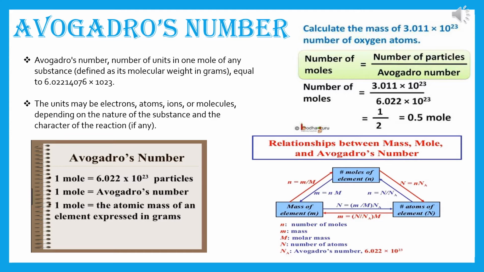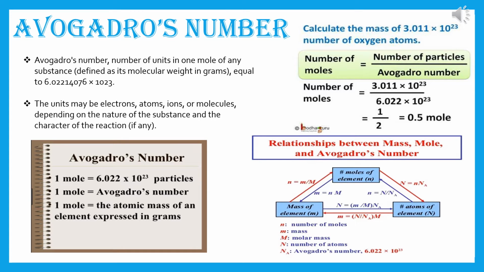So, Avogadro's number is the number of units in 1 mole of any substance, defined as its molecular weight in grams, equal to 6.02214076 into 10 to the power 23. That's why approximately we can say 6.022 into 10 to the power 23.